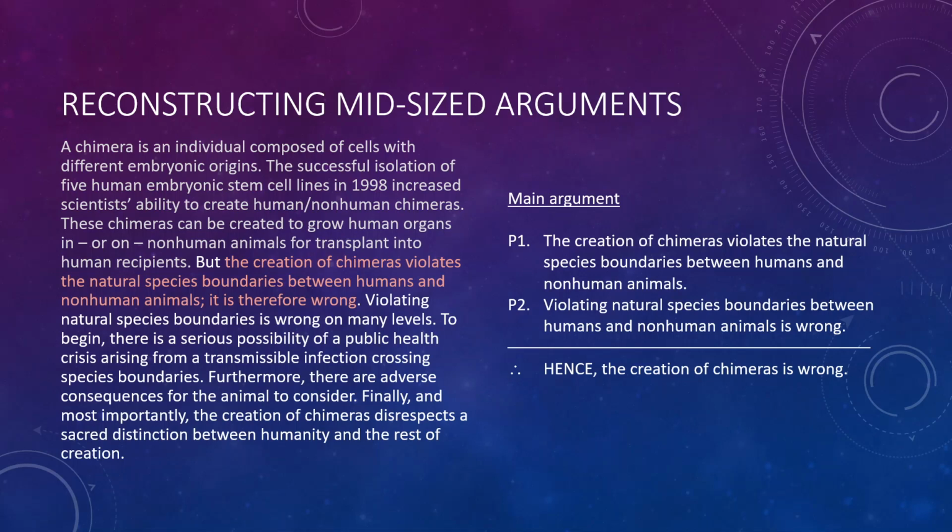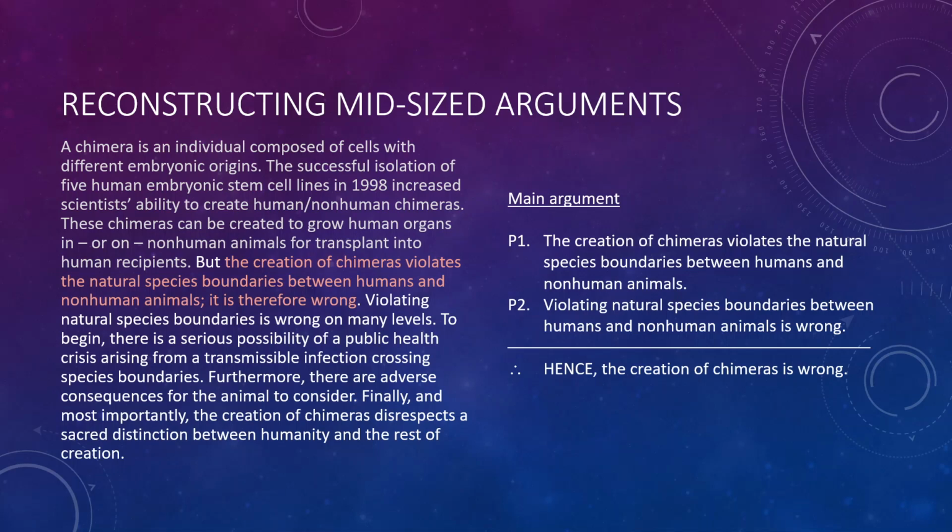It is probably something like this. Violating natural species boundaries between humans and non-human animals is wrong. Okay? And now we have that sort of flow of that categorical syllogism that you're familiar with. Creation of chimeras violates natural species boundaries. Violating natural species boundaries is wrong. The creation of chimeras is wrong.